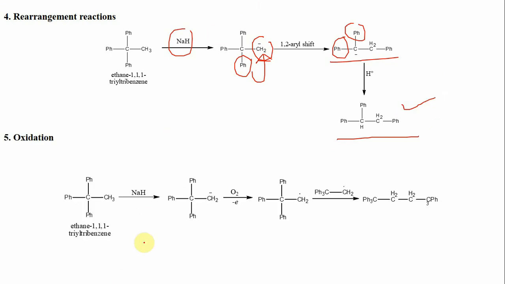For example, again in the same example, when this substrate, ethane-1,1,1-triyltribenzene, in which there are three phenyl groups, is treated with the base sodium hydride, this results in the formation of this carbanion. Now in this carbanion, in the presence of oxygen or oxidative reagents, it can lose one electron to give the corresponding free radical, and this free radical reacts with another free radical to give the corresponding compound in which there is a formation of a carbon-carbon bond. So they can also undergo the oxidation reaction.